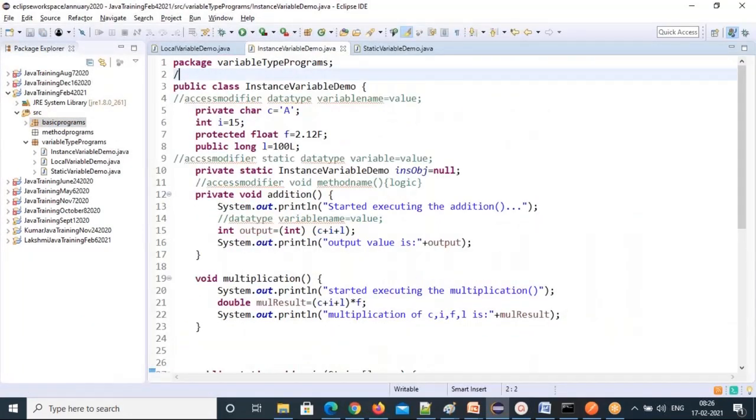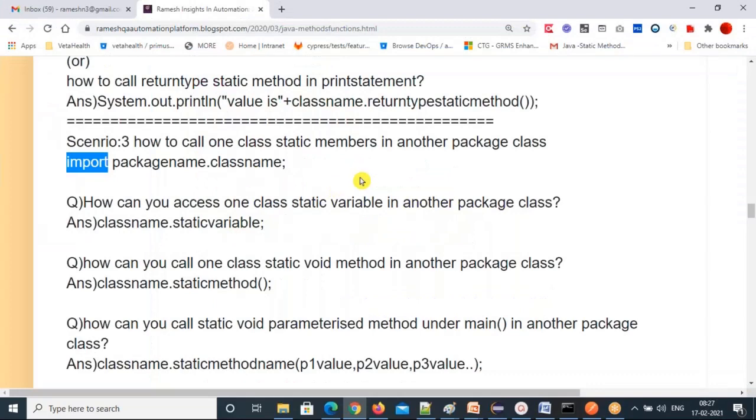These are the import statements: import, and package name dot class name. So this is the area for import statements. Between package and class, above the class, you need to write import statements. First you write the import keyword, then the package name dot, of the package whose class members you are calling, then that package name dot class name. Then automatically all the members of this class you can access here in this class. That's how you can access one package's class members in another package.